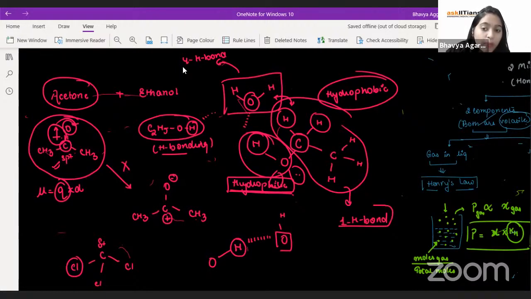You see, more bonds, more is the force of attraction, more is the stability. Simple funda. So the interactions between water-water molecules are more favored in nature as compared to water and ethanol because of the number of hydrogen bonds.